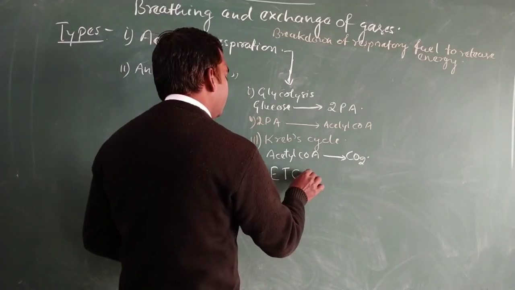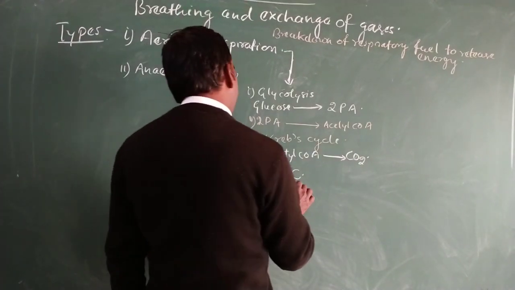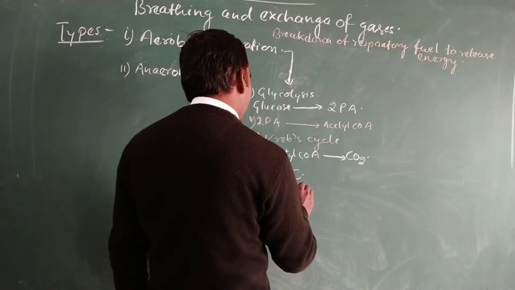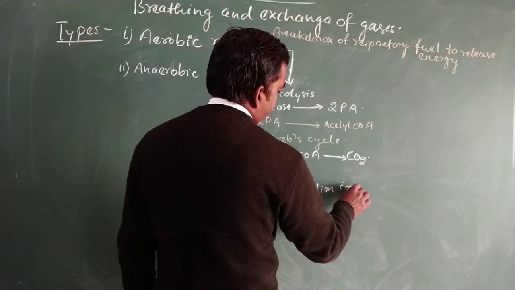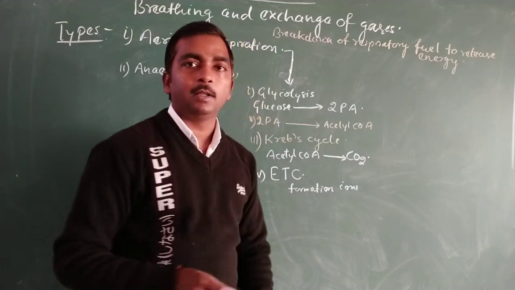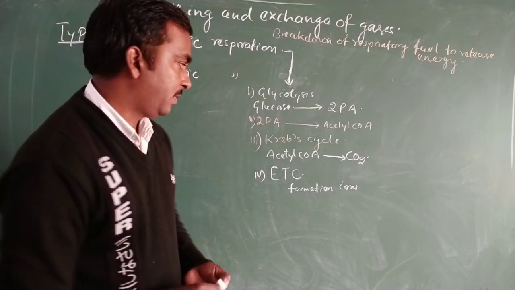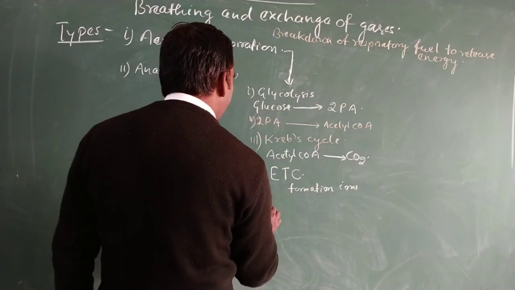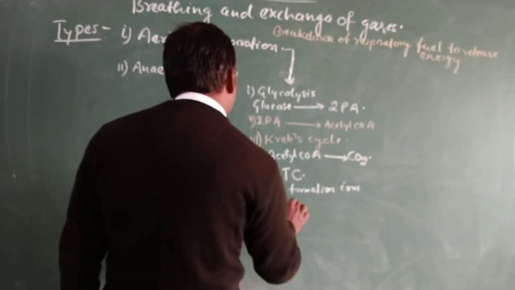In the electron transport chain there is the formation of active ions, and these active ions carry energy, and this energy becomes stored in ATP in the process of phosphorylation.